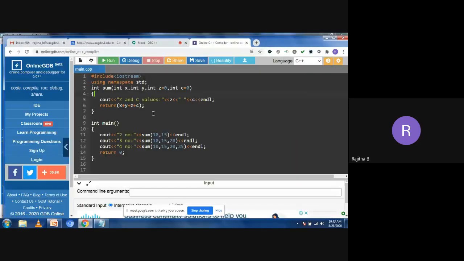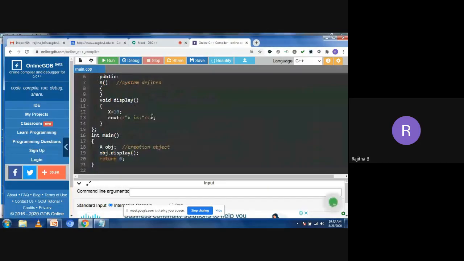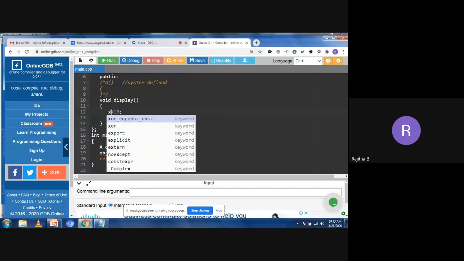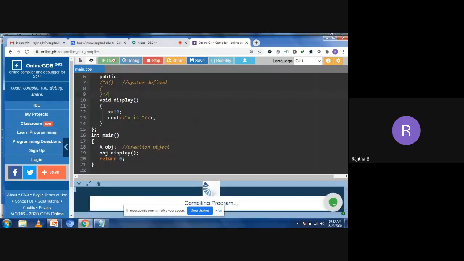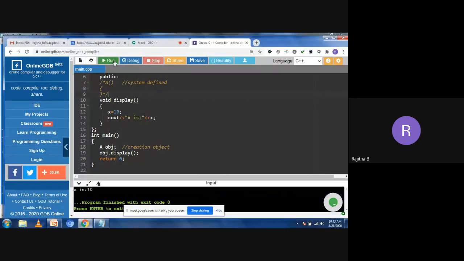Now try to run this program. Copy this one and go to the online compiler. I'm putting this code in comment lines. If you are using comment lines, the particular code will not be executed. Now try to run this program. So what happened? Run this one. Simply you are getting the result, x is 10. That's it. We just assigned the value and we are printing the x value.